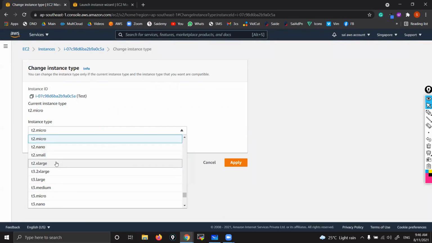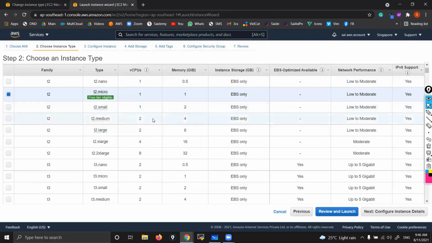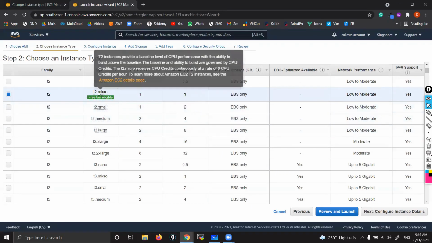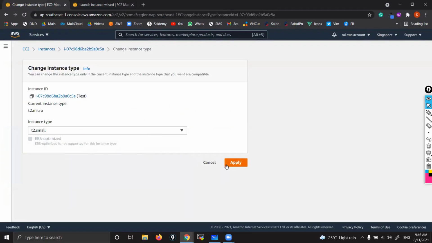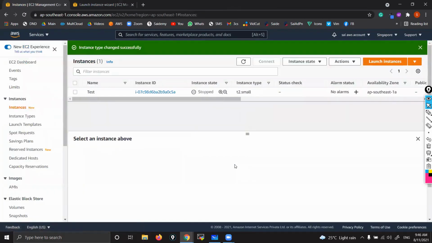T2 nano, T2 small, T2 large, T2 extra large. Okay, whatever. Might be some are not working. Okay, can use T2 large. Or okay, T2 small is fine. Let's see. Since it has 2 GB RAM, I want T2 small. Yeah, very well. You can see T2 small, and apply. You select whatever you want.